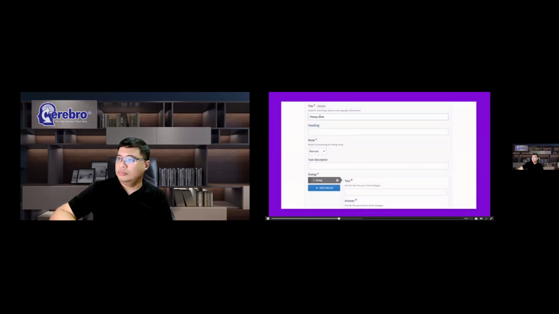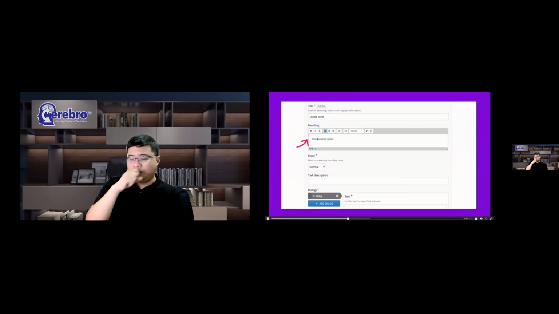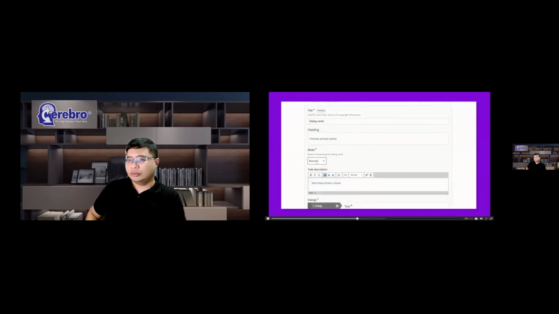When creating dialogue cards, you start by adding a title for finding it later. You may also provide a heading that will be shown above all cards and a description. Normal mode will let the user go through all cards once. Repetition mode will have the learner go through the cards multiple times until the learner remembers them all.